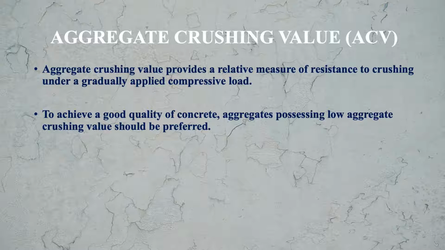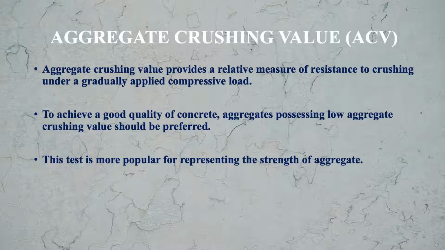Now, to achieve a good quality of concrete, aggregate possessing low aggregate crushing value should be preferred. So this is the importance of this particular test: if we want good quality concrete, then aggregates having low crushing value should be taken for preparing the concrete. This test is more popular for representing the strength of the aggregate. So by this test, basically you can measure the strength of the aggregate.